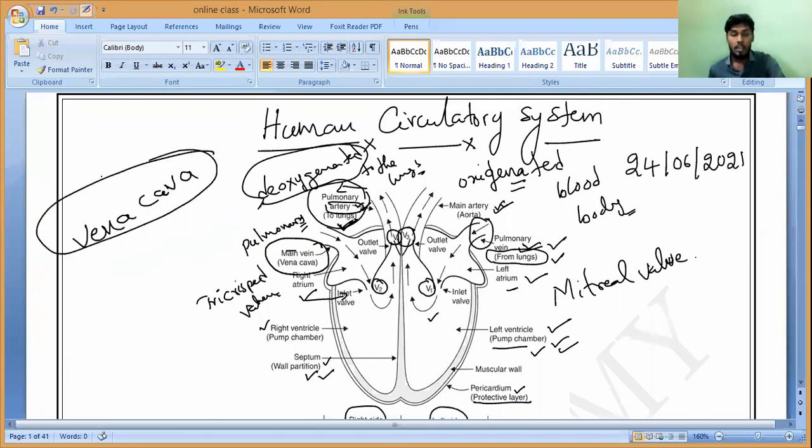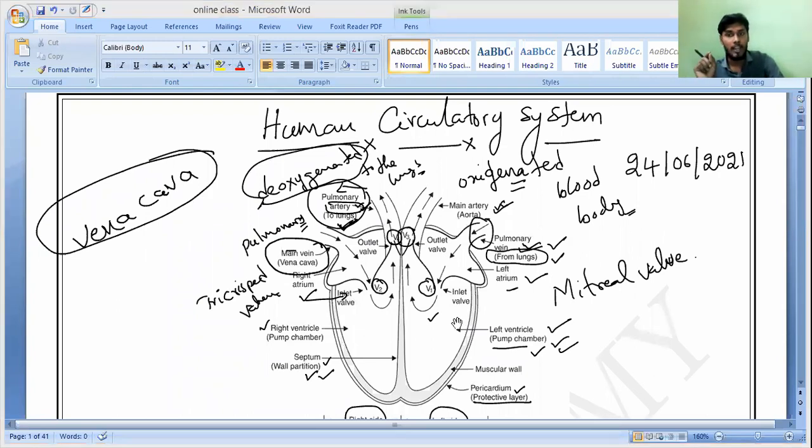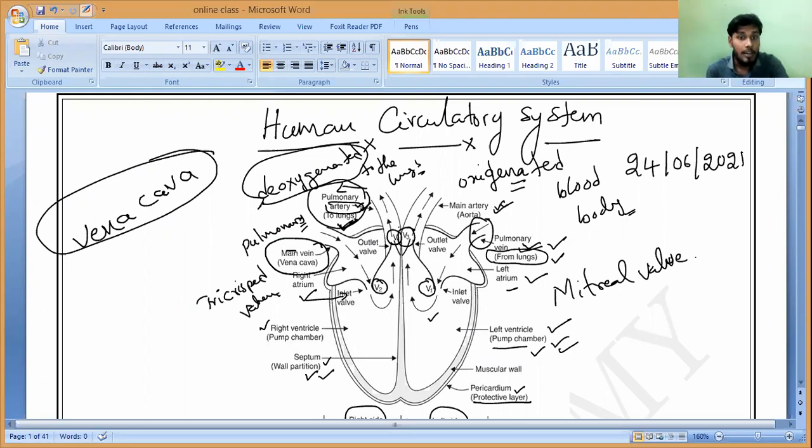Vena cava. This is also one of the main veins. All of you should remember. The main vein called vena cava brings blood, and it is connected to the right atrium. So now you may understand by this time, which blood will it carry? Oxygenated or deoxygenated blood? Deoxygenated blood. Understood?